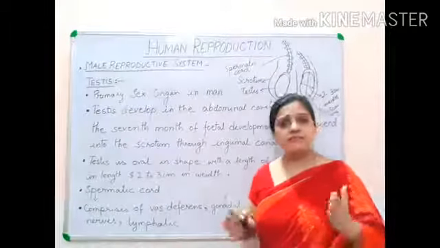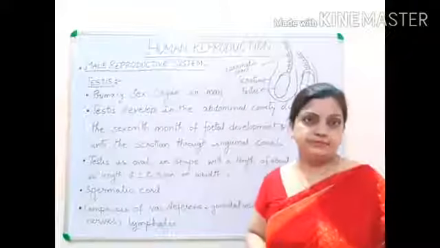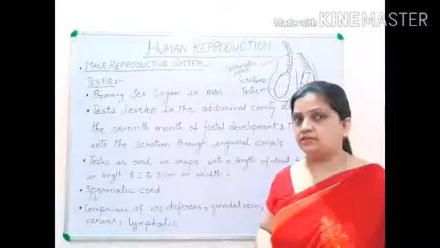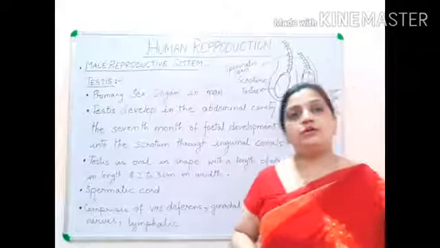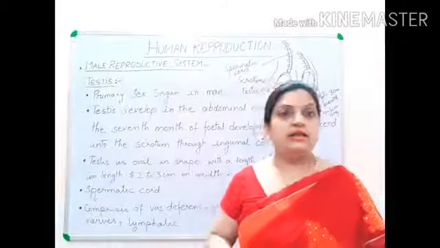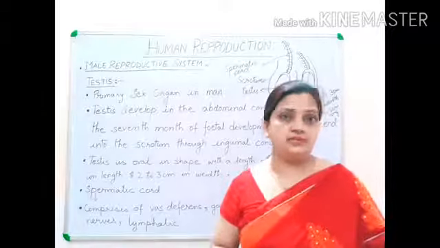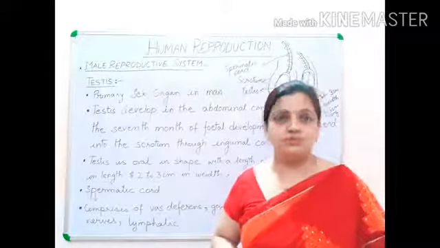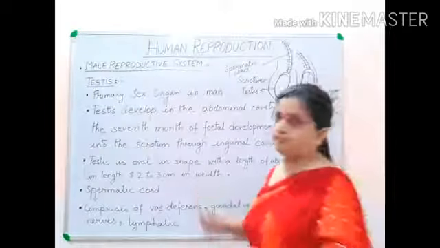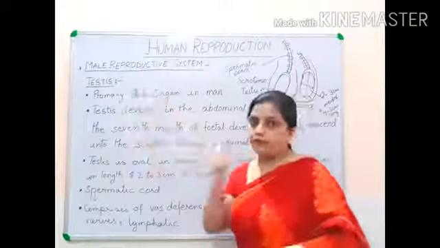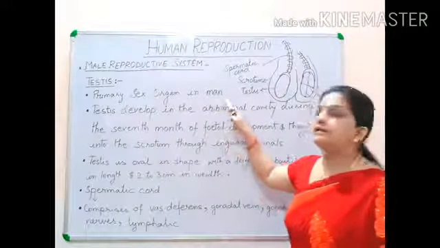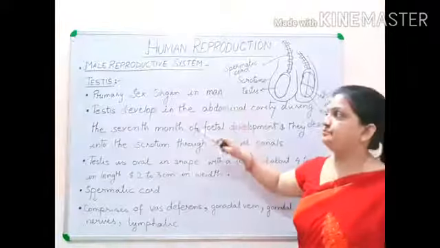Testis is present in males in pair. There is one pair of testes present inside the male reproductive system. I told you all that the testis is located in the extra-abdominal cavity in a bag-like structure, a pocket-like structure called the scrotum. So we are going to discuss the same testis today in this part. On the board you can see that I have written testis. It is a primary sex organ in man. We have discussed this before.